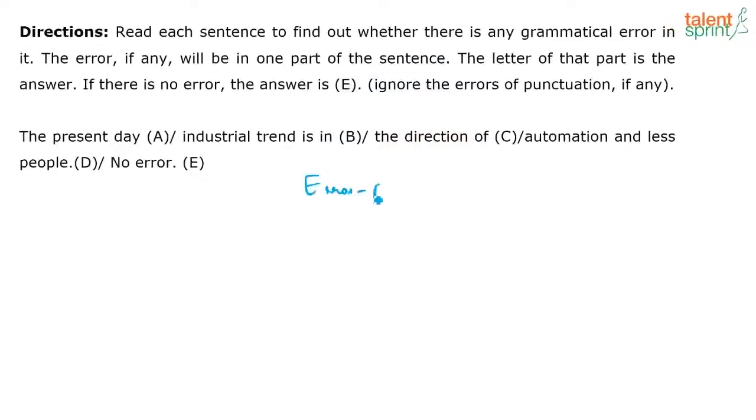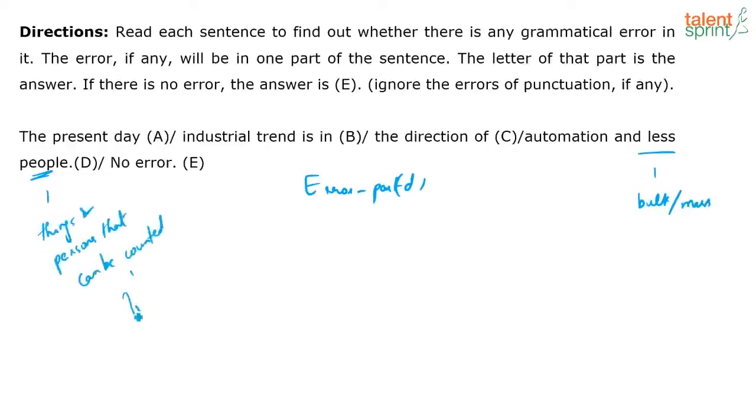D. Why so? Because I have people here, right? When will I use less? When I'm referring to something as a bulk or a mass. But when I'm talking about persons and things that can be counted like people, right, I will use fewer, not less. Okay, so the error is in part D. We need to replace less with fewer.